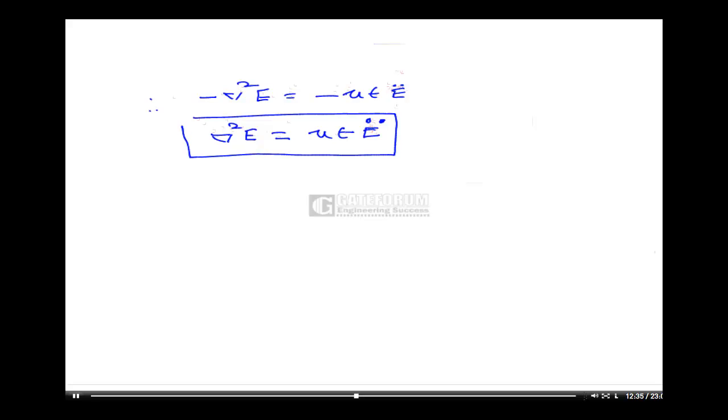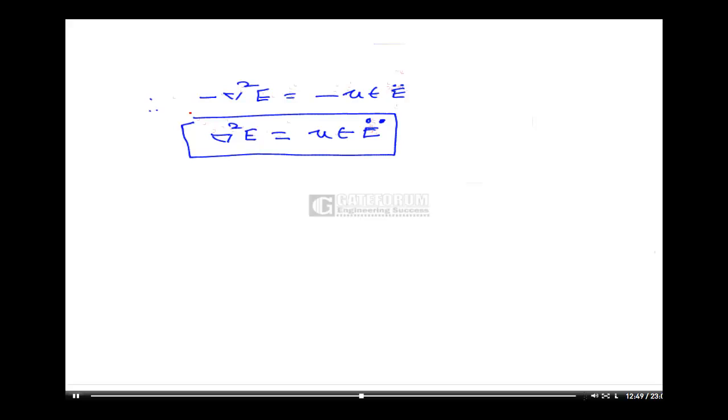Minus is cancelled out. Therefore del squared E is equal to mu epsilon E double dot. So this is the equation I simplified based on Maxwell's equations for a particular case of free space.